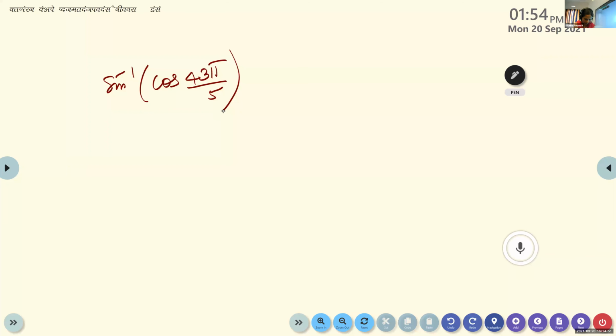Sine inverse of cos 43 pi by 5. How will you do that one? Yes, Navrin, try this. If it goes wrong, no problem. Give the answer. How will you do this one?